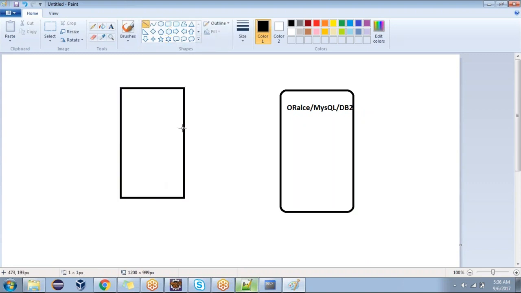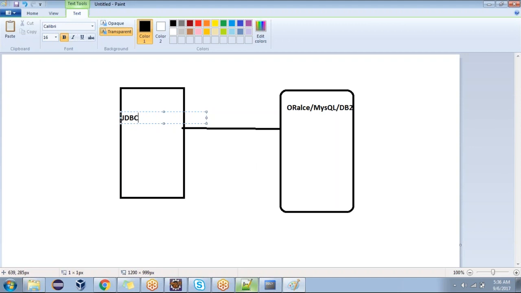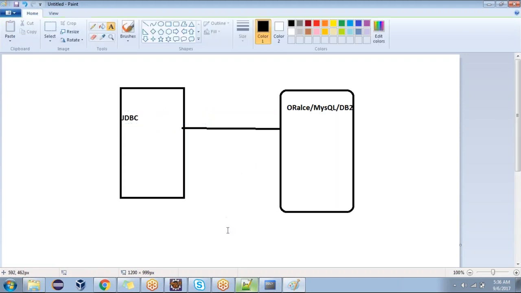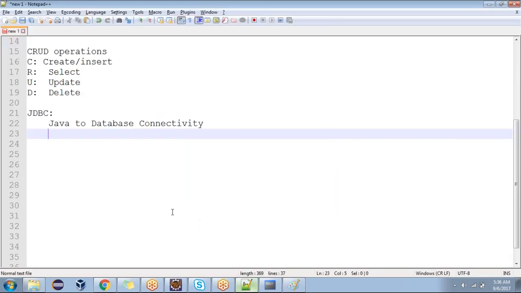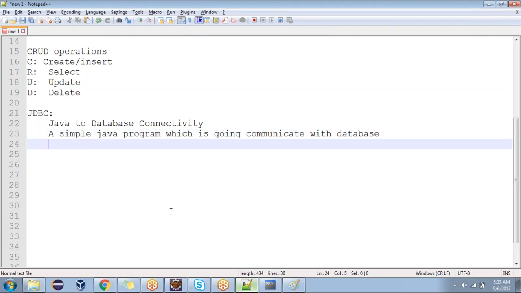This Java program is communicating with your database. At that time, this Java program I'm calling a JDBC program. Is that clear now? Yes, sir. Now tell me, what is JDBC? Simple. A simple Java program which is going to communicate with a database. This is the definition you should give.